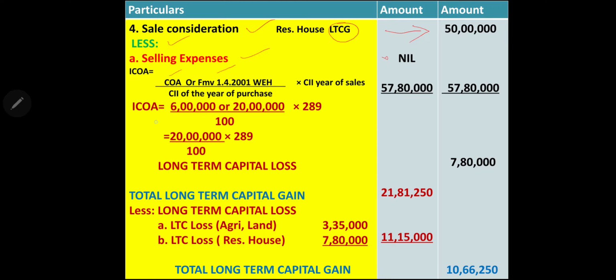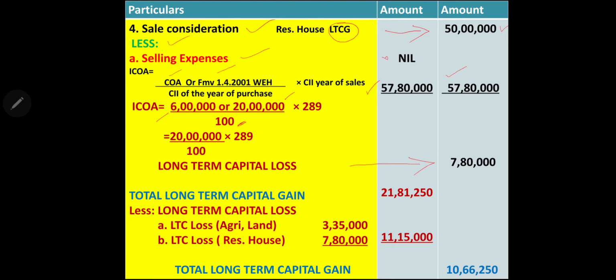Cost of acquisition of this property, if you remember, I explained it is 6 lakh, or 20 lakh is the fair market value given in the problem, into 289. So 2001 index is 100. 57,80,000. Selling price is 50 lakh and deduction is 57,80,000. What happens? Same thing. Here we have the long-term capital loss of 7,80,000.